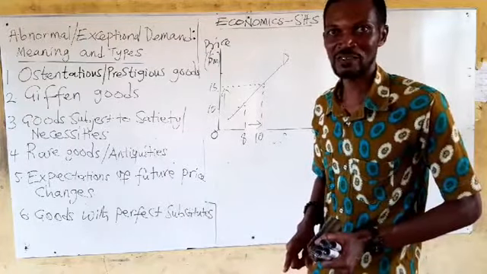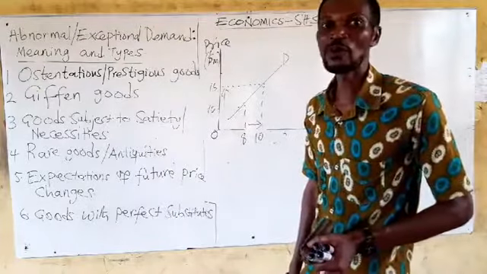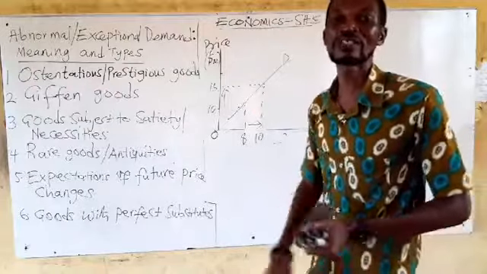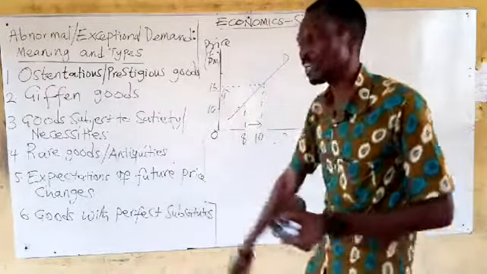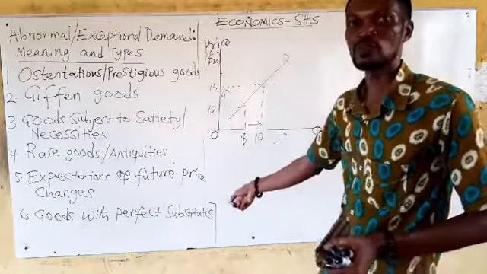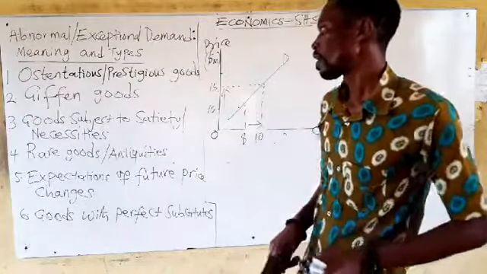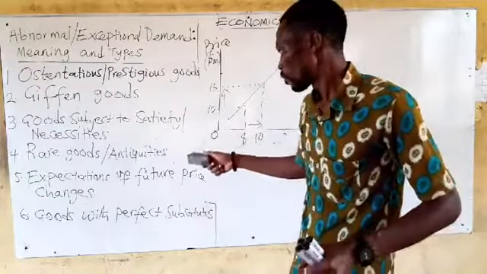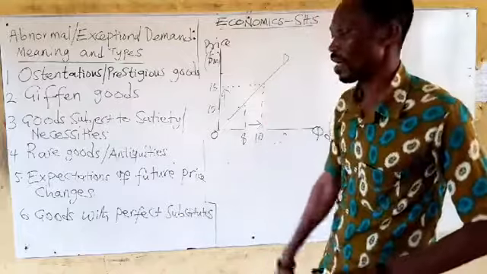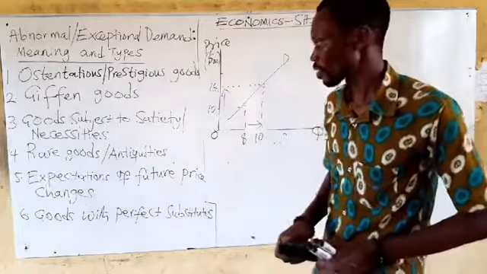Do you see what I'm trying to say? Even though the price will have dropped, you are not going to buy a higher quantity, which would have been a normal demand. No, you are going to reduce the quantity you buy. So it is going to give you this type of demand we call upward sloping. At lower prices, lower quantity is bought, or at higher prices, higher quantity is bought. That is what we call the expectations of future price changes. When you are expecting that price is going to change in the future, your demand is going to be upward sloping. Okay, good.